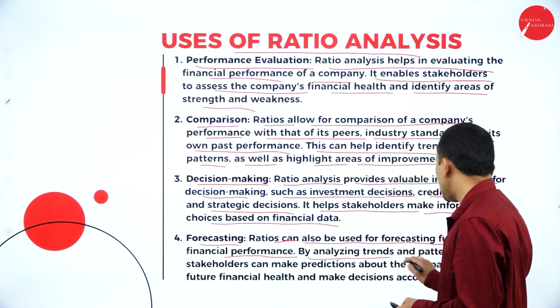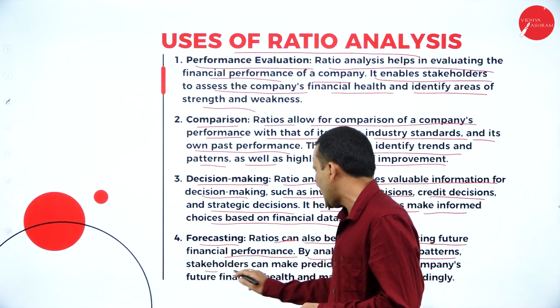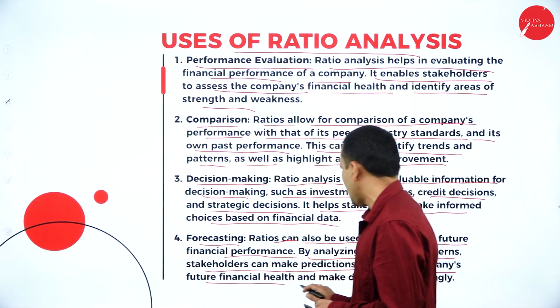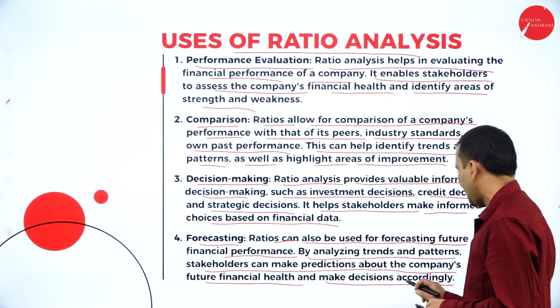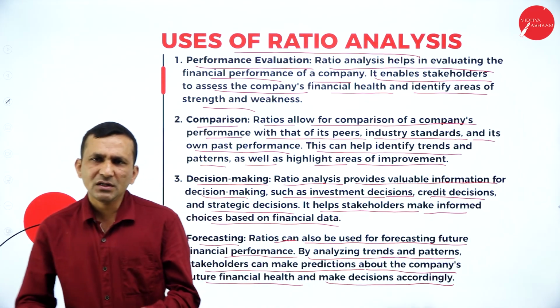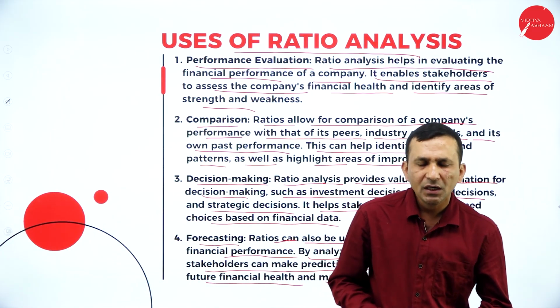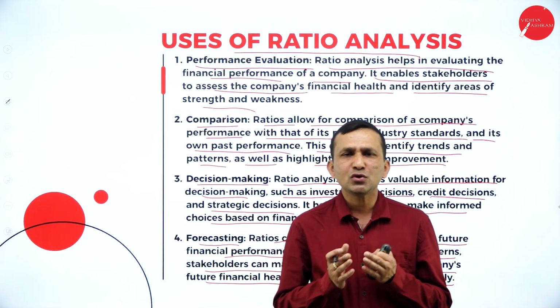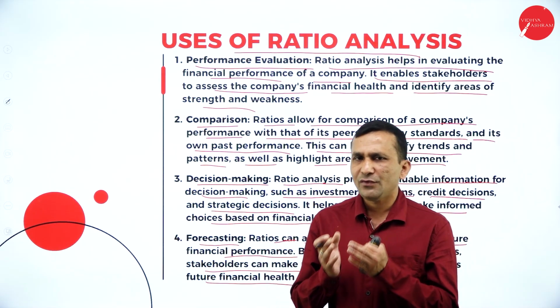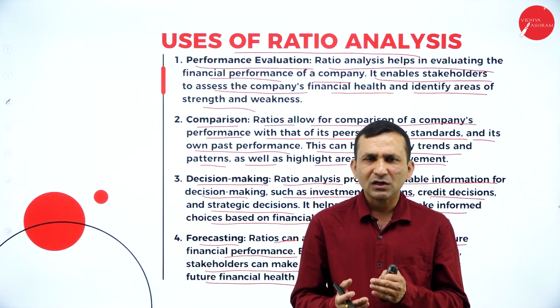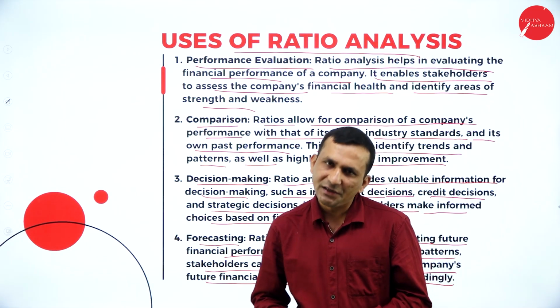By analyzing trends and patterns, stakeholders can predict the company's future financial health and make decisions accordingly, because whatever inflow you are generating and whatever capital the company employs, they want to spend properly and acquire timely, so according to future guidelines and predictions we can take decisions properly.